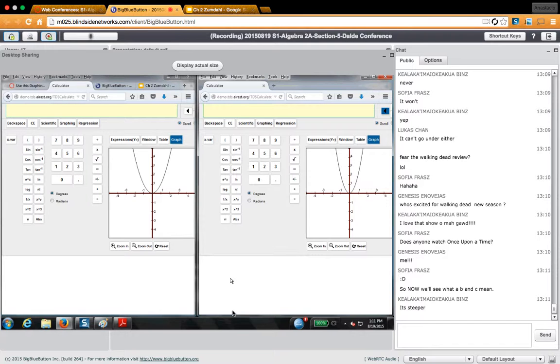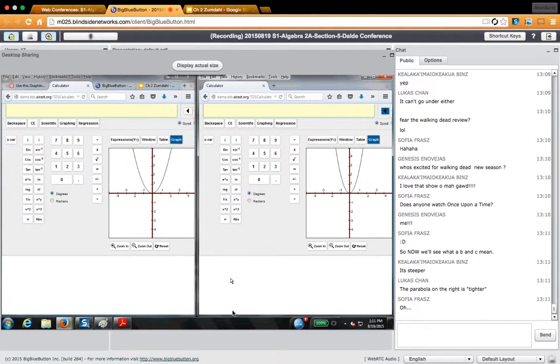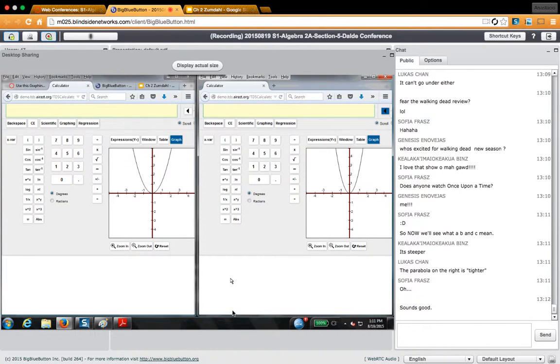And I'll be honest with you, Sophia. I hate to say this, but you don't learn about what B and C mean. In fact, that's not even in the curriculum. But I do think it's interesting, and I will give you something on that later on, maybe next week. That's actually an advanced question. You learn about different parameters, and for this parameter, we're learning about the a in the ax squared. If the a is a number like 2, what happens to the graph? And some people say the graph is tighter. Some other people say it's steeper.